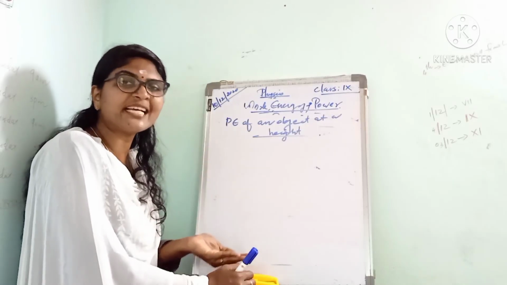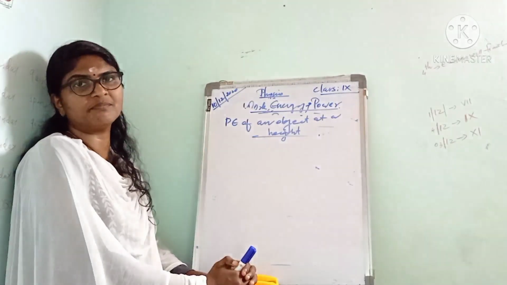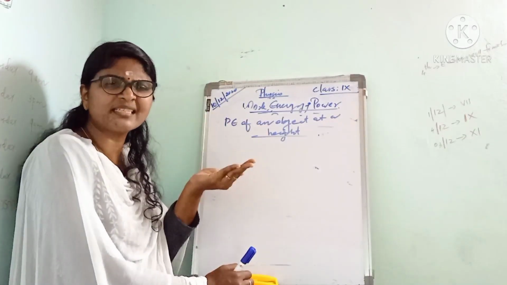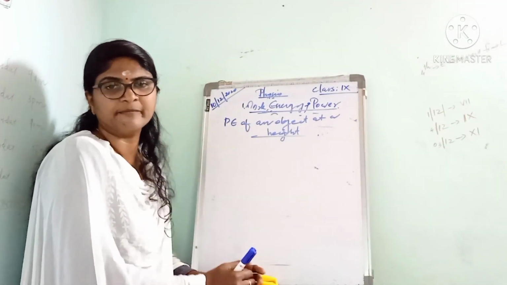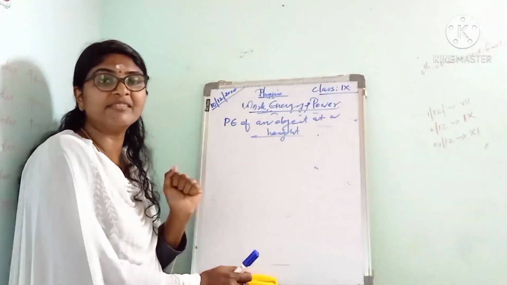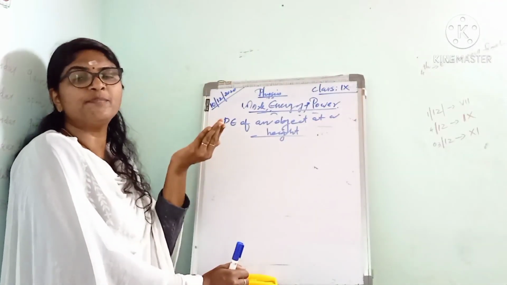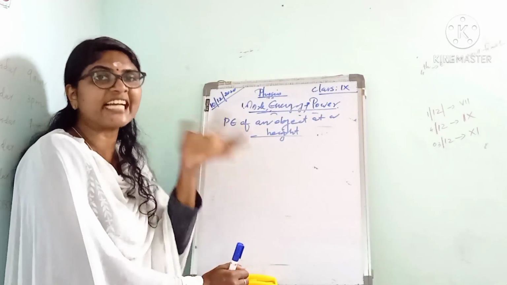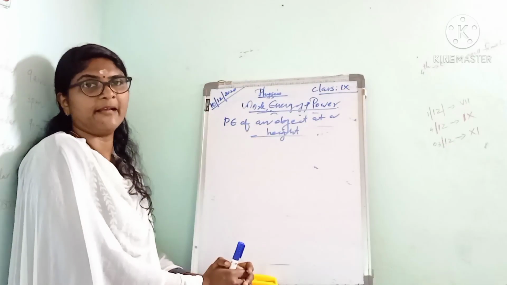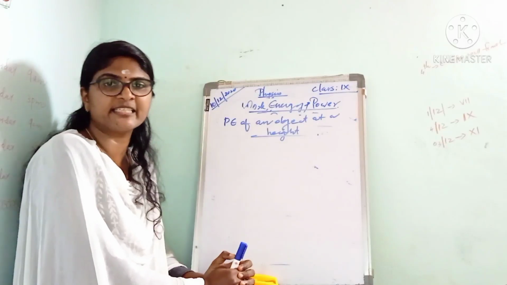In order to lift an object upward, we have to do some work against gravity. The work done to raise the object against gravity is stored in that object as gravitational potential energy.